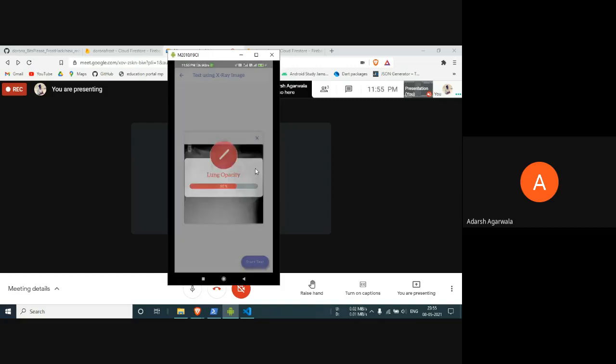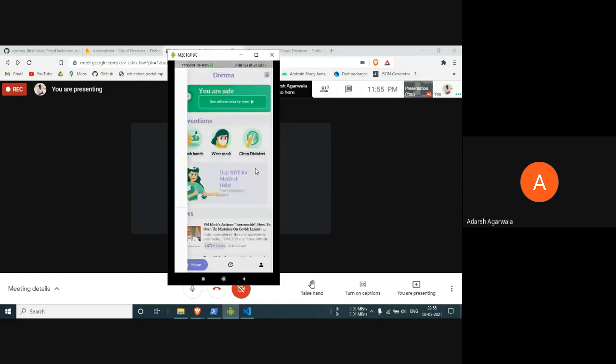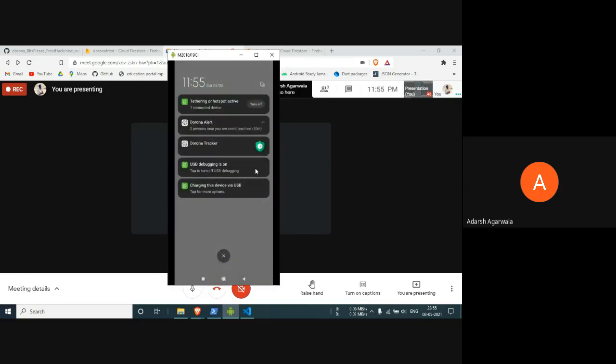Can you please go on to the next feature, the user tracking? Suppose I am a common person and I need to go out to get some groceries. The main thing that is going in my mind is, what if someone near me is COVID positive and I get infected from them? So we've implemented live tracking inside the application. The application tracks the user continuously, and whenever someone comes within a radius of less than 10 meters near you and they are COVID positive, you will get an alert and their live location where they are exactly at.